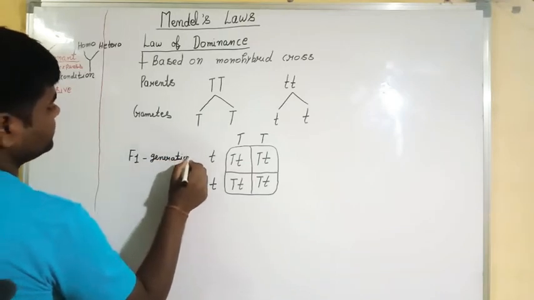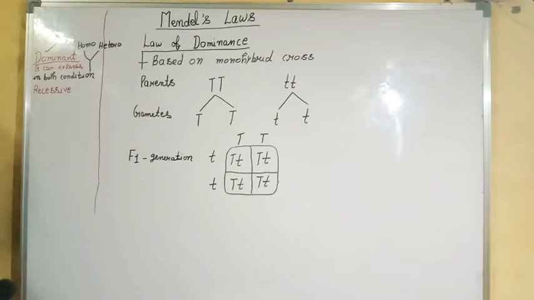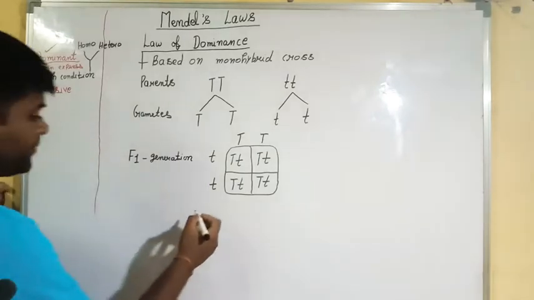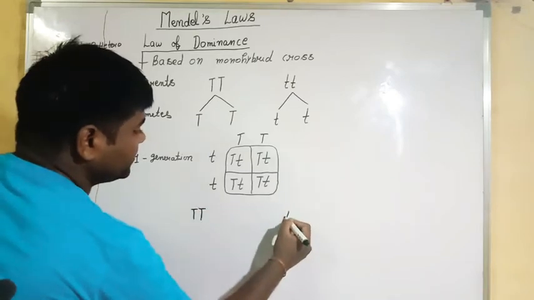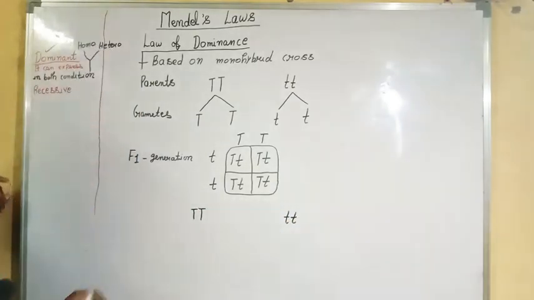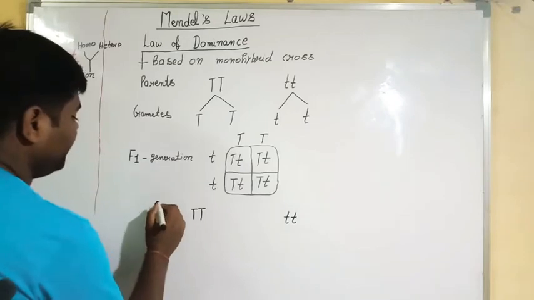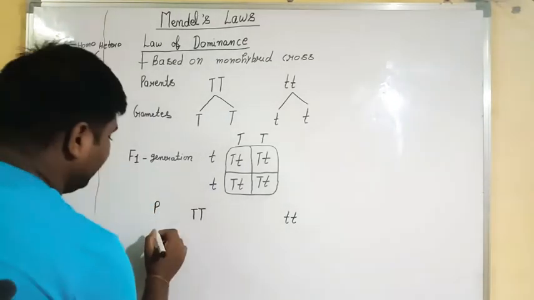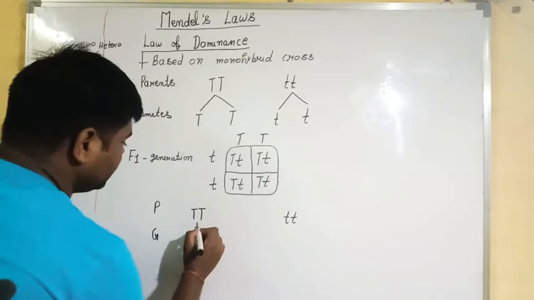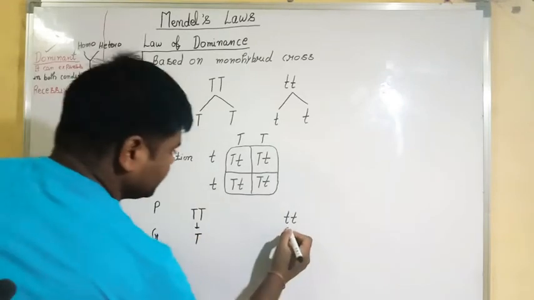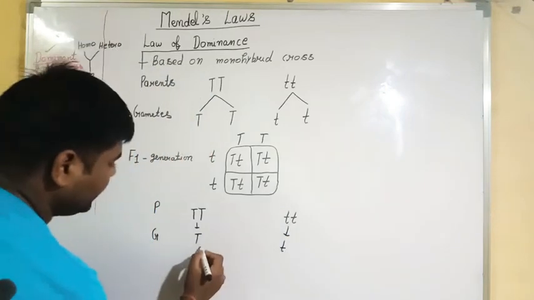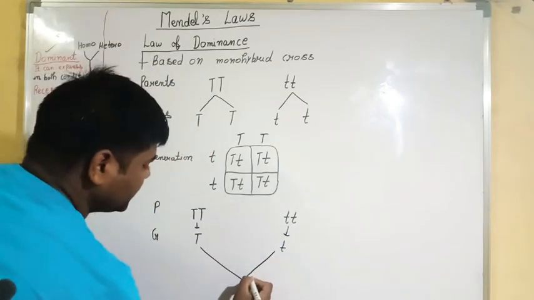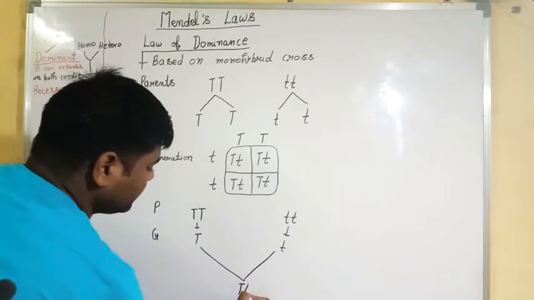F1 generation. This is one way to represent. What is another way? Try to understand here to make it more simple. These are the parents, P. We have gametes, that is G. Gamete, and then we have fertilization, that is mixing.